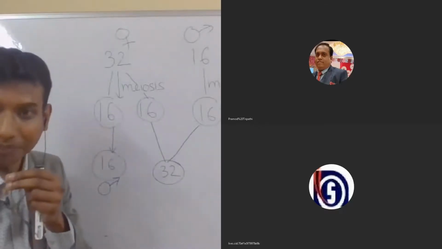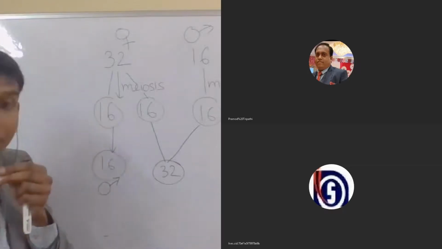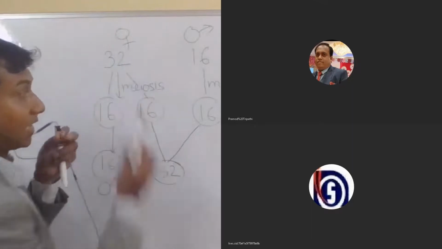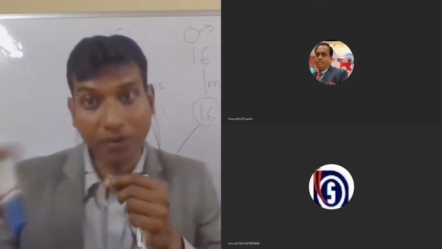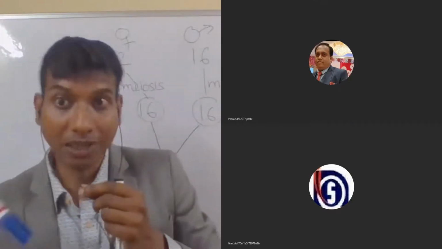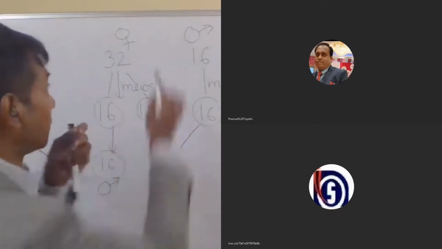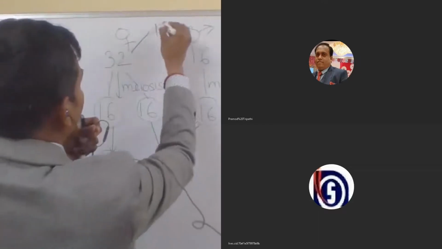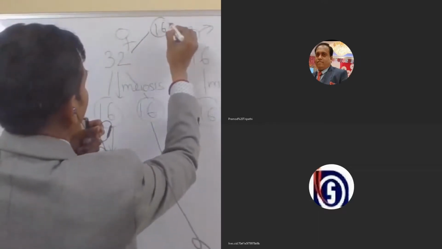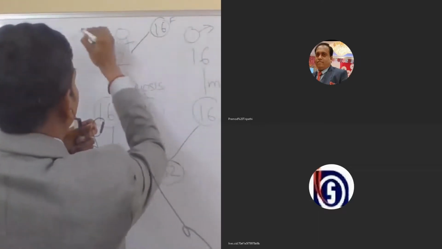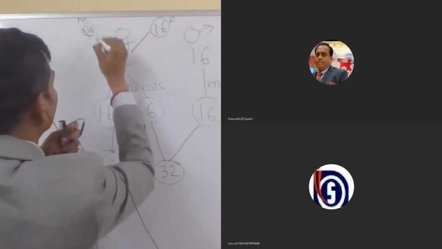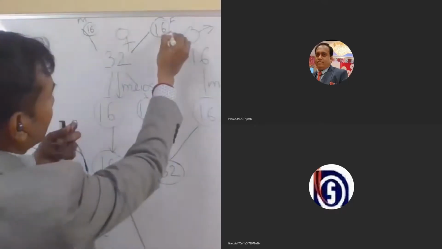Why a grandfather? Because this female has developed by fertilization of a male gamete and a female gamete. The male gamete came from a male, who is obviously the father of the female, and the mother gave 16 chromosomes. So this person is supposed to be its grandfather.